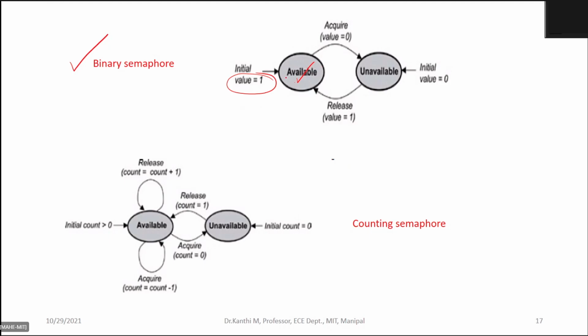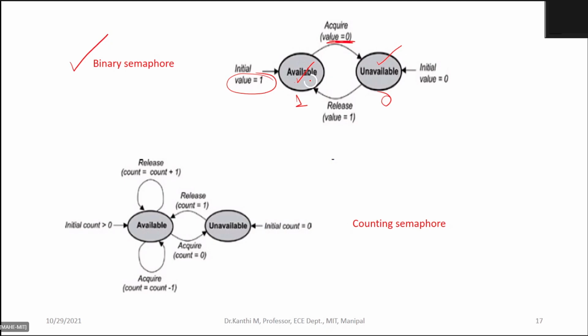When you acquire the semaphore, the value becomes 0. Means no more. So currently I am holding the semaphore, so you can say that there are no more. Then it goes to the state called unavailable. So it's binary in the sense I have either 0 or 1. Available means 1, not available 0.